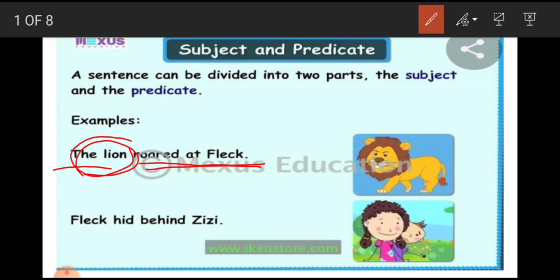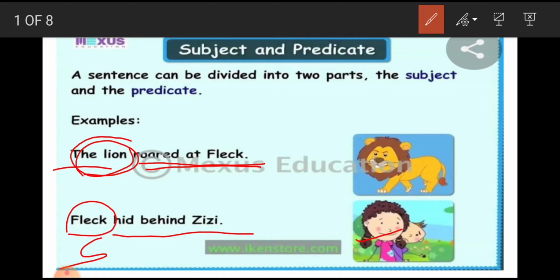Next example, Fleck hid behind Zizi. Here we are talking about Fleck. So Fleck is subject. Hid behind the Zizi, this is our predicate part, because predicate tells what the subject is doing, what the subject does.